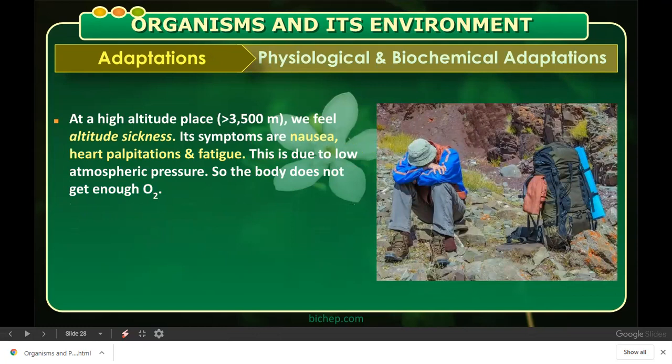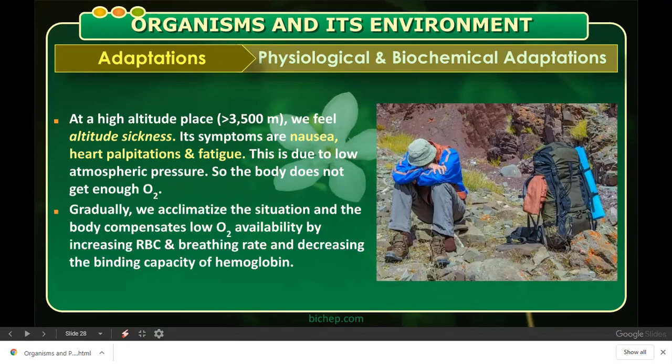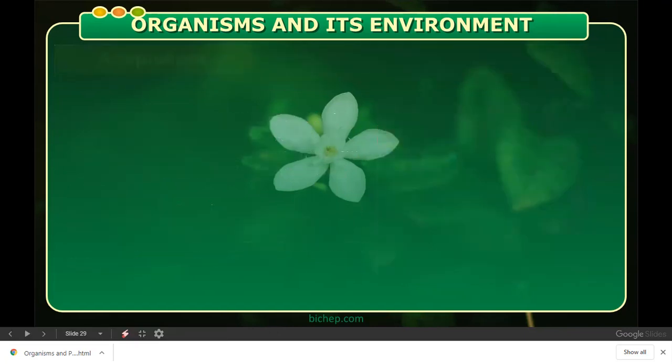That is in places like Leh, Ladakh, and all, which is at very high altitudes greater than 3,500 meters and above. Generally we acclimatize the situation. It goes on for one day, one or two, but later on क्या हो जाता है, we acclimatize ourselves to the temperature over there, and the body compensates low oxygen availability by increasing the RBC and breathing rate and decreasing the binding capacity of hemoglobin.